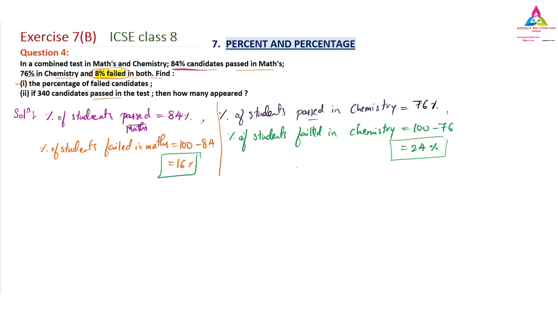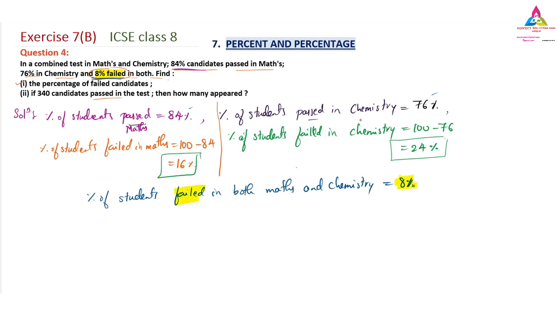Now let us go overall. We will write down this 8% they have given: the percentage of students failed in both maths and chemistry. Because they have given 8% as failed students, we can't consider it along with 84% and 76%.